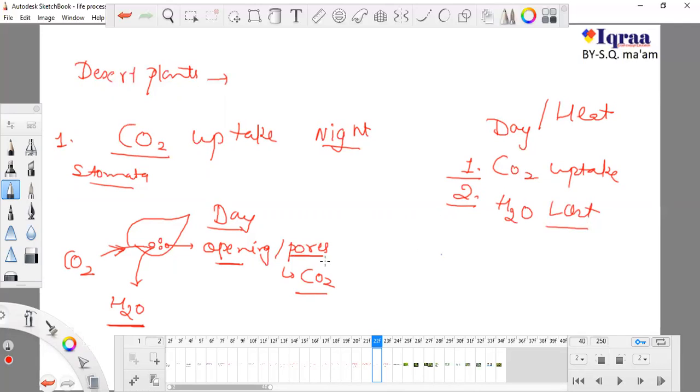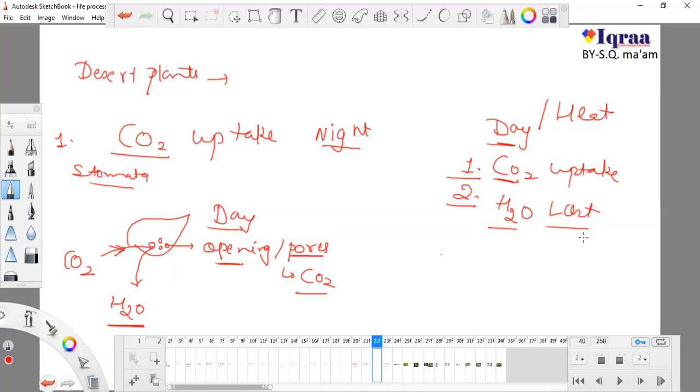But this is not our requirement. We just need carbon dioxide, and a desert plant cannot survive with the loss of water. Each time the plant opens its stomata in daytime to get CO2, it will release a huge amount of water, which is not bearable.